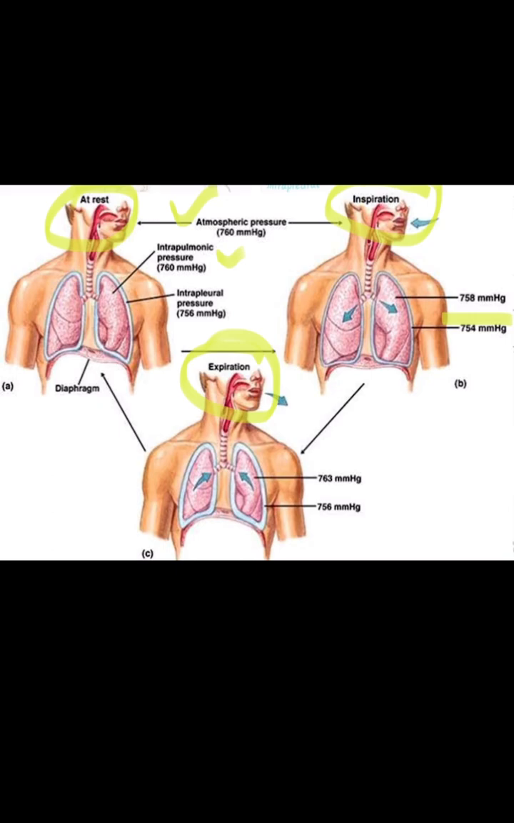During expiration, the pressure inside the lungs increases because of the decrease in the volume of the thoracic cavity. The intrapulmonary pressure here is 763. You can compare it with the pressure during rest, which is 760. That shows the pressure inside the lungs during expiration is more, and this leads to expulsion of the air outside into the environment.